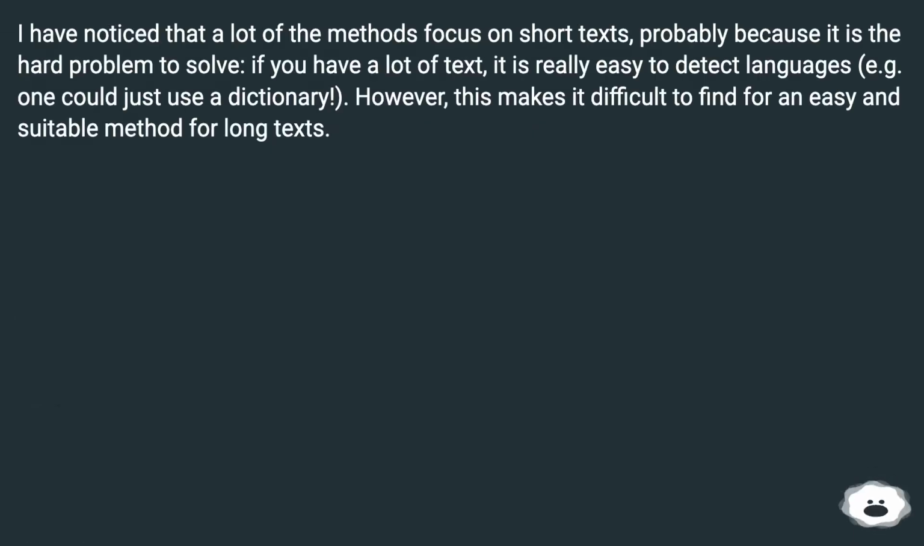I have noticed that a lot of the methods focus on short texts, probably because it is the hard problem to solve. If you have a lot of text, it is really easy to detect languages, e.g. one could just use a dictionary. However, this makes it difficult to find an easy and suitable method for long texts.